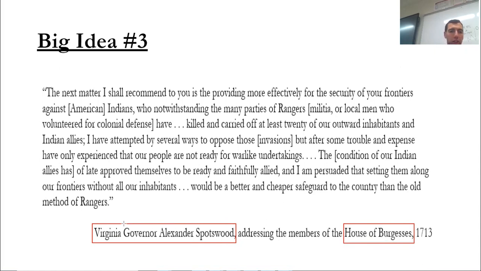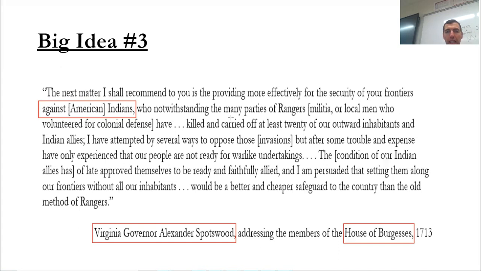So this governor who represents the king is addressing the House of Burgesses. What do you think he's saying? The matter I shall recommend to you is providing more effective security of your frontiers against Native American Indians. All right, so he's wanting to set up some type of effective frontier against Native American Indians.